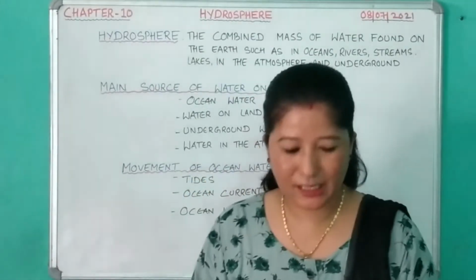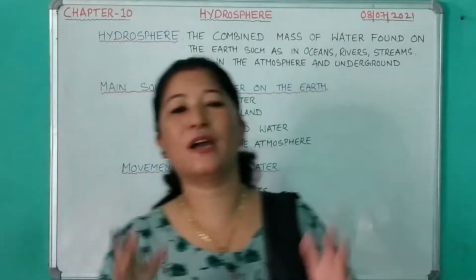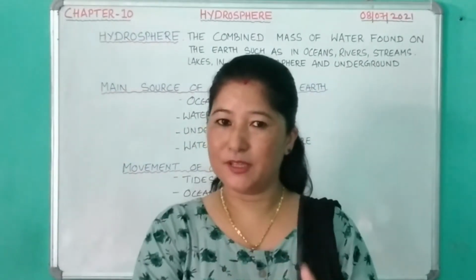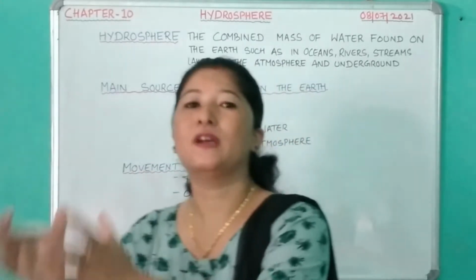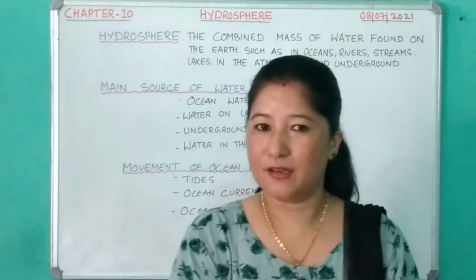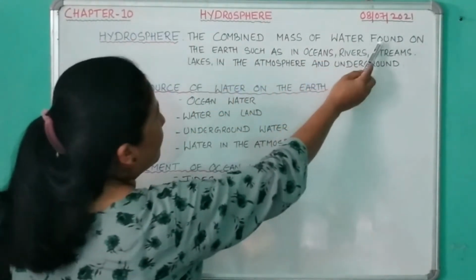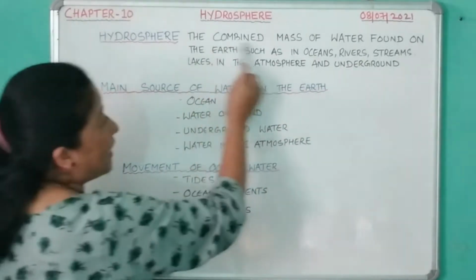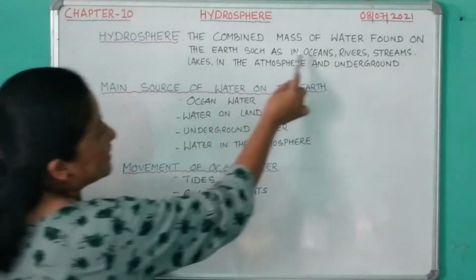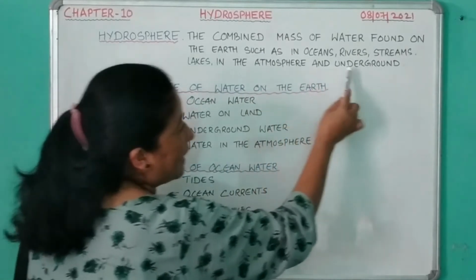Now the first thing is we'll see the meaning of hydrosphere. What do you mean by hydrosphere? All these water bodies on the surface of the earth, collectively they form the hydrosphere, or we can say it's a layer of water on the surface of the earth. See the definition here: the combined mass of water found on the earth, that's the total water body on the earth's surface, such as in oceans, rivers, streams, lakes, in the atmosphere and underground.